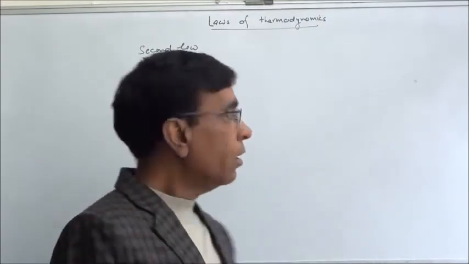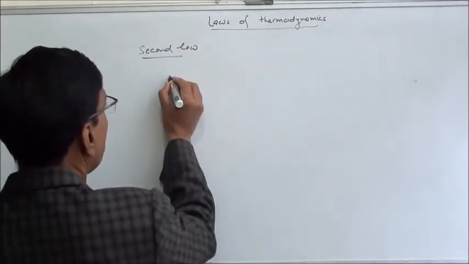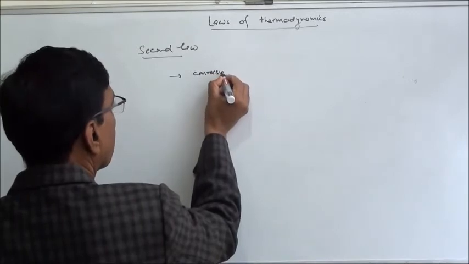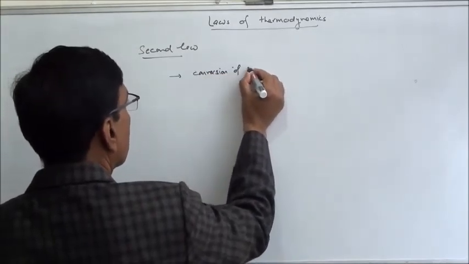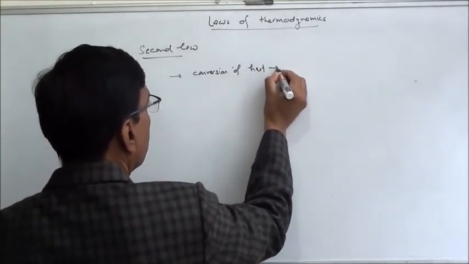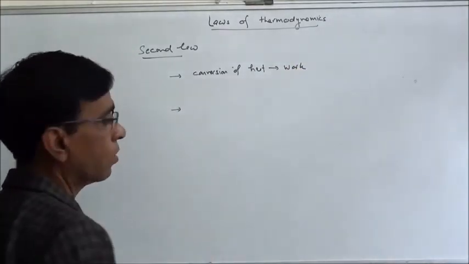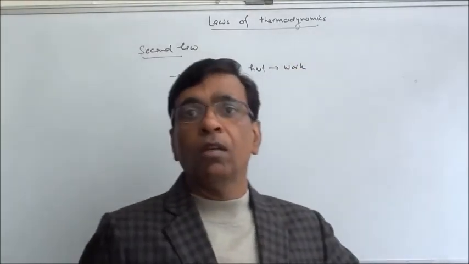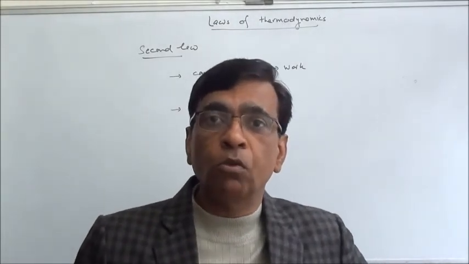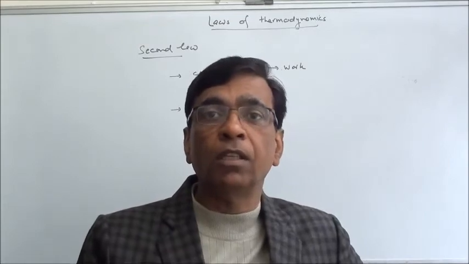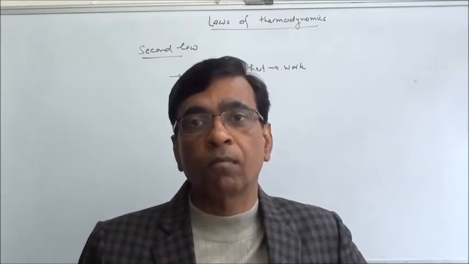Firstly, conversion of heat into work. It's not possible to convert 100% of heat energy into work.